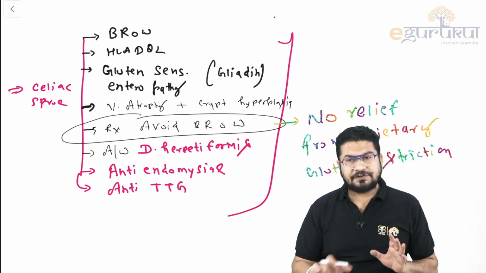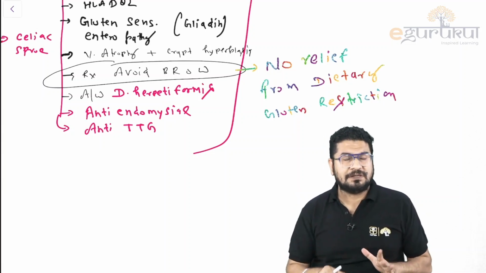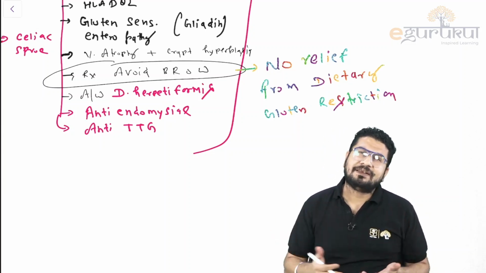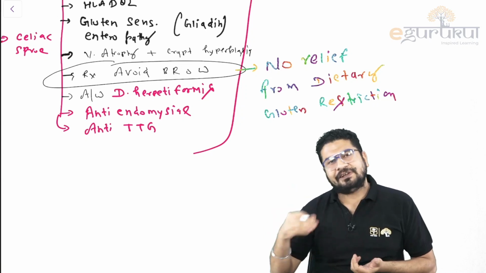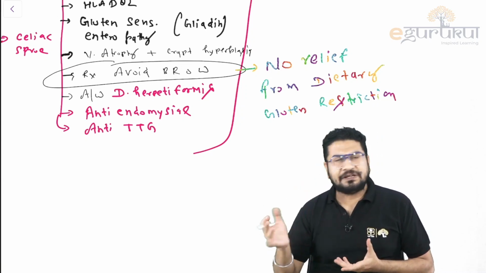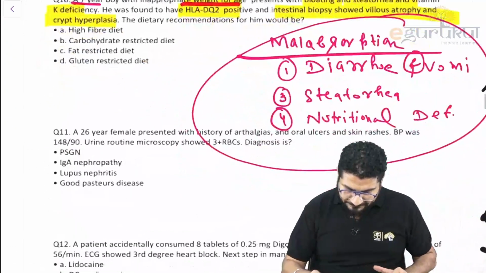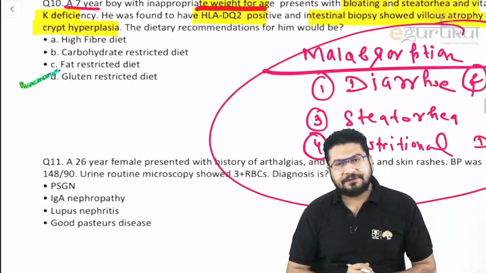Most patients will have good control. But what is human nature? We are Indians, we like tasty food and we eat gluten. So sometimes this person is eating chips, wheat chapati, and they will get the symptoms. So let's see the question. The treatment will be a gluten restricted diet.